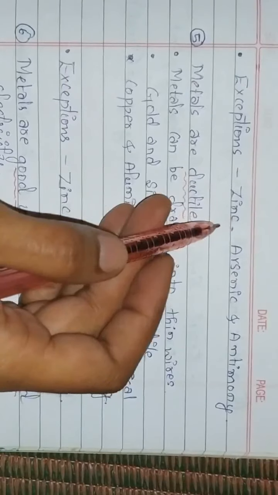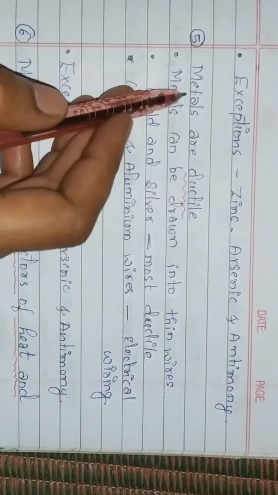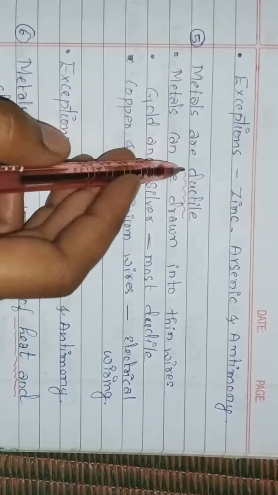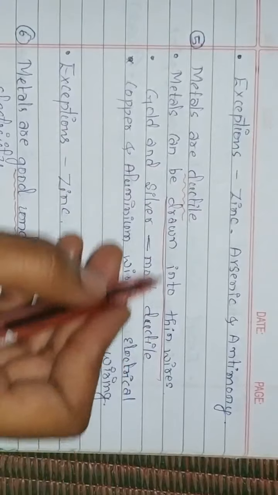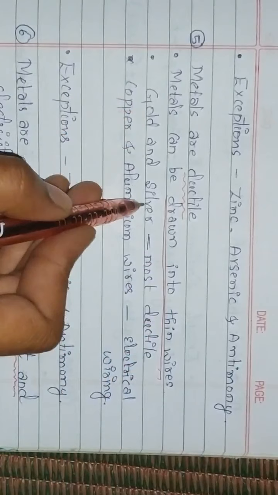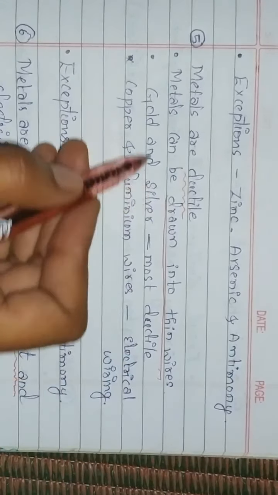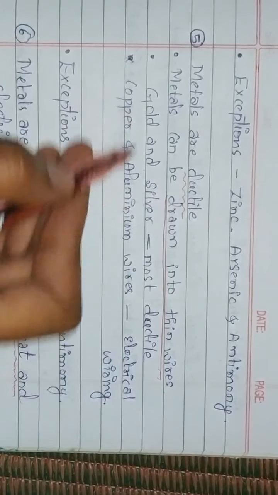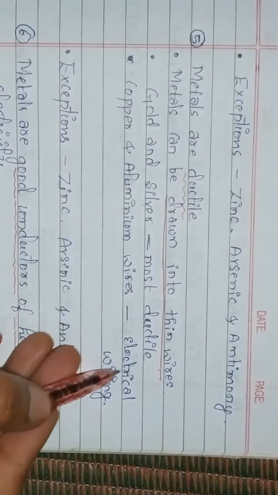They are non-malleable. Next one is metals are ductile. The next physical property is that metals are ductile. Ductile means metals can be drawn into thin wires. Gold and silver are the most ductile metals. They can be made into thin wires. Copper and aluminium are also made into thin wires, and these copper and aluminium wires are used in electrical wiring.